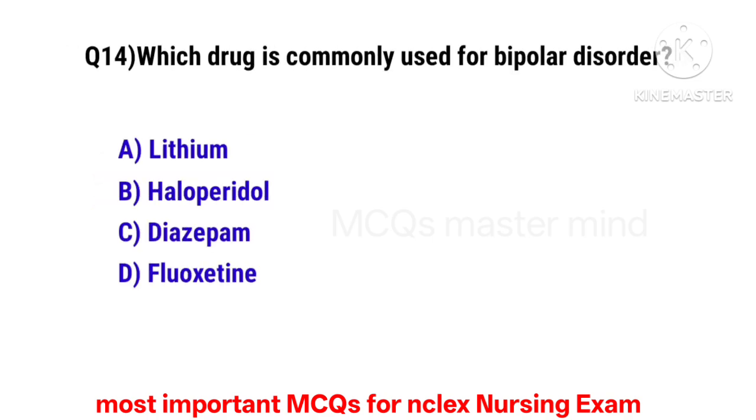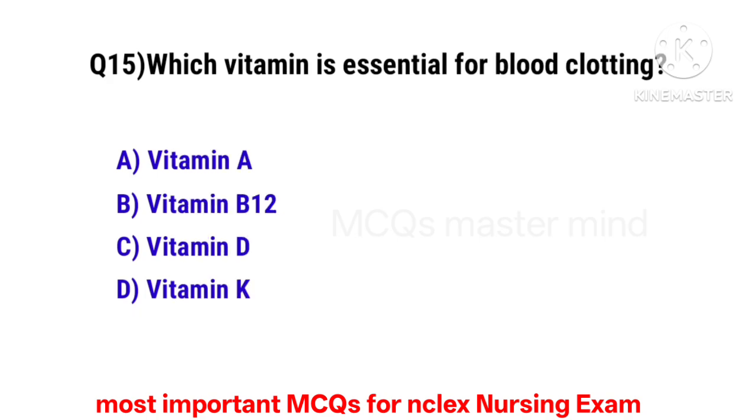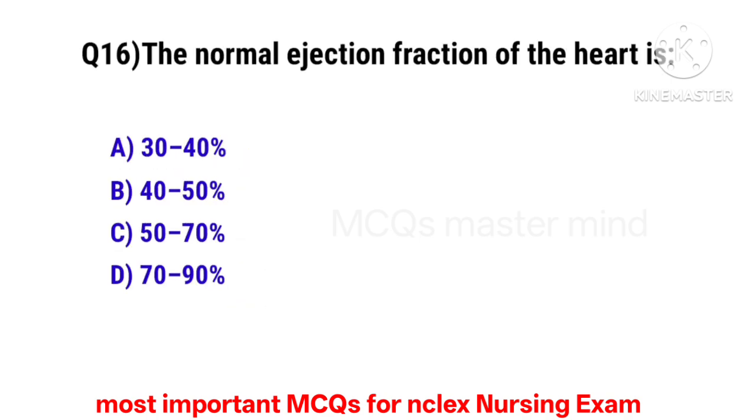Question number 14. Which drug is commonly used for bipolar disorder? The correct option is A. Lithium. Question number 15. Which vitamin is essential for blood clotting? The correct option is D. Vitamin K. Question number 16. The normal ejection fraction of the heart is. The correct option is C. 50 to 70%.